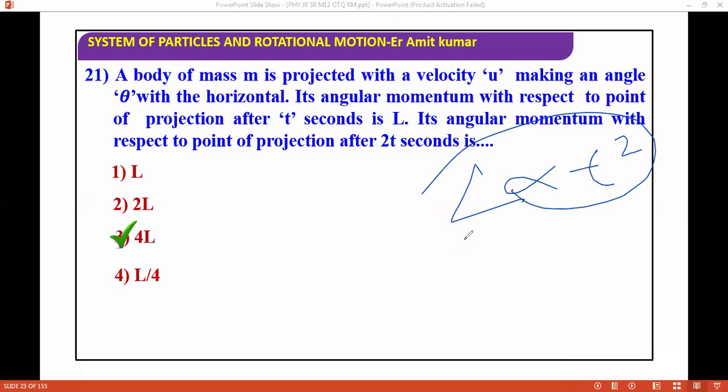If you do not know, then try to learn these concepts, how angular momentum varies with time. It's a basic concept of projectile and rotation. So basically, L becomes proportional to T square. That's why I'm saying if at time T the angular momentum is L, then at 2T the angular momentum will be 2 squared times L, which is 4L.